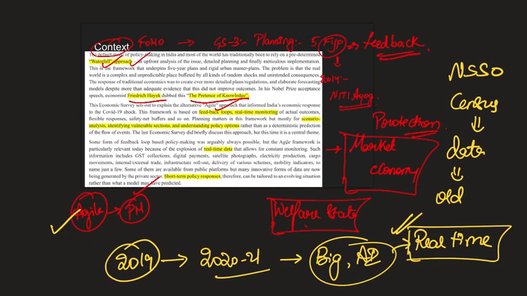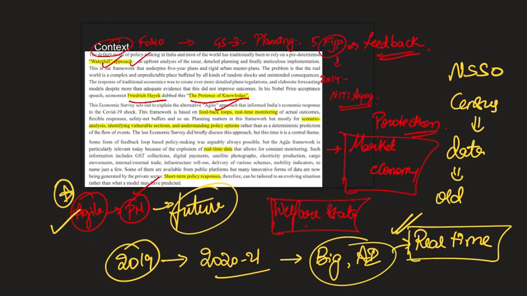So this is what we are going to do in the agile framework. We are going to take some tiny steps, and those tiny steps will decide our future. So this is the agile approach. This is all you have to know from the preface of the economic survey.